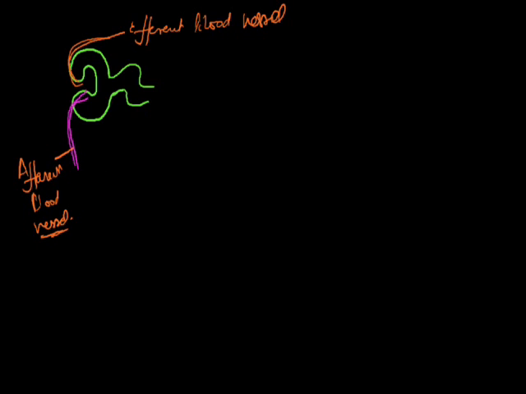Presently, we are discussing the structure of the nephron. This is the initial part. It is a broader one which leads to a narrow part. It later forms a U-shaped tube, a loop. It is again dilated into a broader tube in this form.